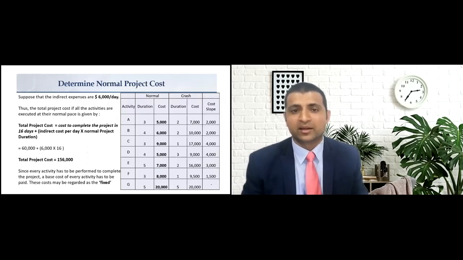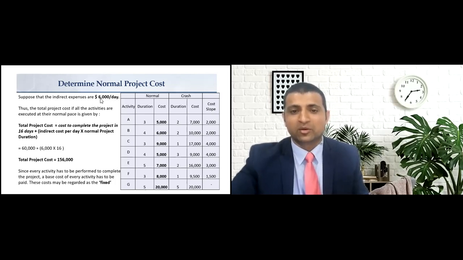Suppose that the indirect cost of the project is $6,000 per day. Now, what shall be the overall project cost? Overall project cost will be the sum of the direct cost as well as the indirect cost. Let us sum the direct cost of all the activities to come up with the direct cost of the project. So A takes $5,000, B takes $6,000, and we will sum A, B, C, D, E, F, and G. It will give us $60,000.